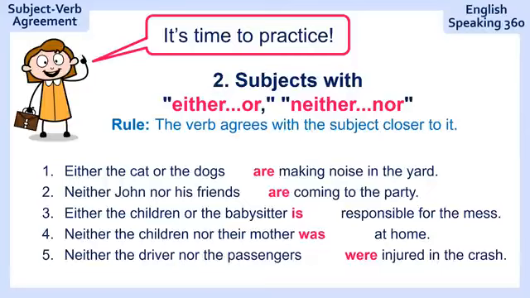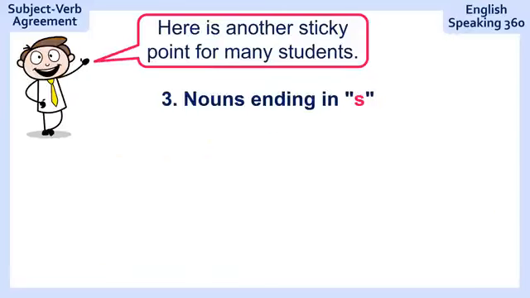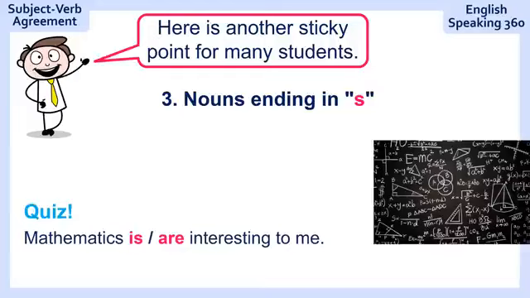Ready? And the answer is were injured in the crash, because it's the passengers who were injured in the crash. Not bad, right? Here's another sticky point for many students. Nouns ending in S. Here's your quiz. Mathematics, interesting to me. Do you say is interesting or are interesting?